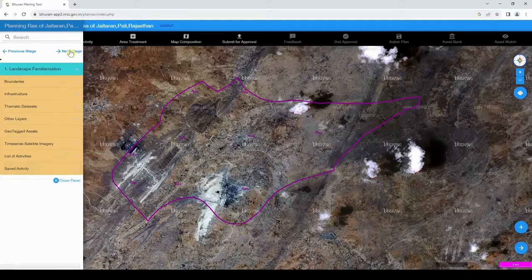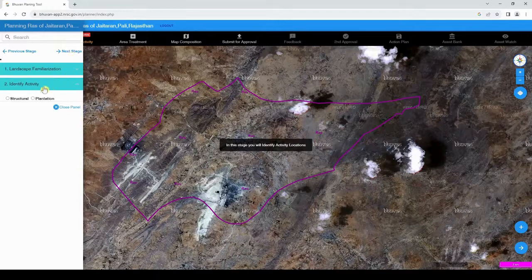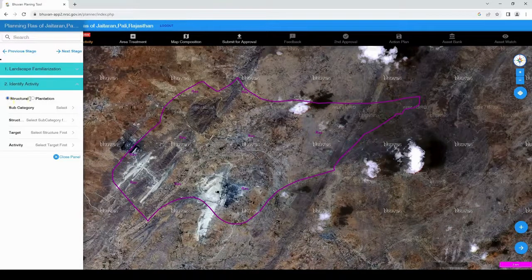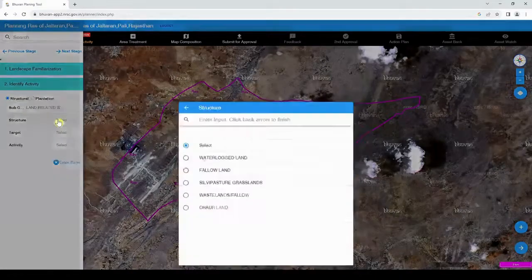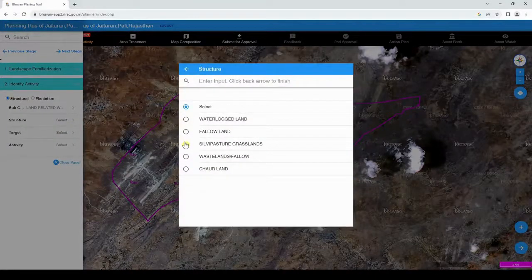Click on next stage to identify activity. In this stage, the user will identify the activity for the selected panchayat. Selection of activity is available under two broad categories, either structural or plantation. This activity is assigned to a line or area treatment and also the PWL number in the subsequent steps. It can be visualized along with the respective symbologies on the map.